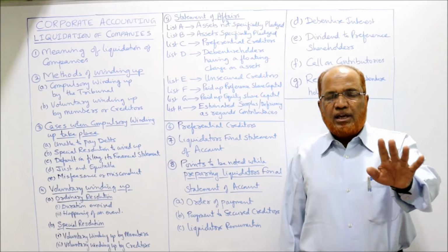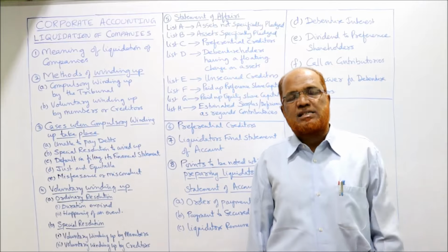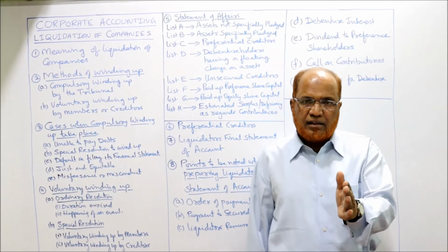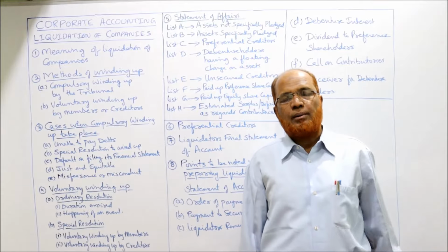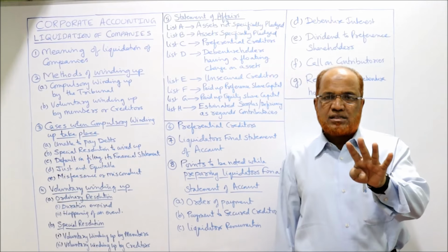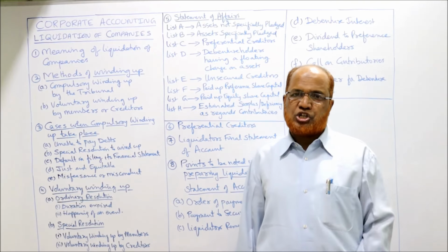For example, if an employee salary is due for 6 months before winding up date, 6 months salary is due to the employee. Then Companies Act says 4 months salary, maximum 4 months salary is preferential.